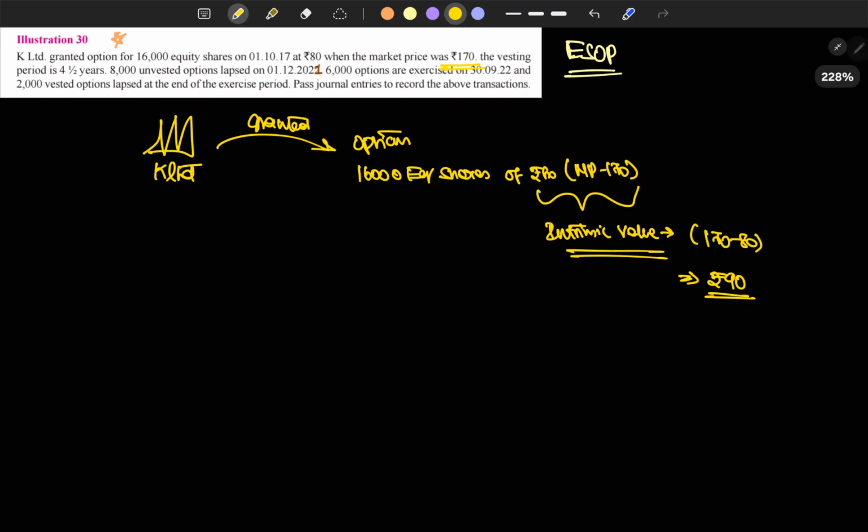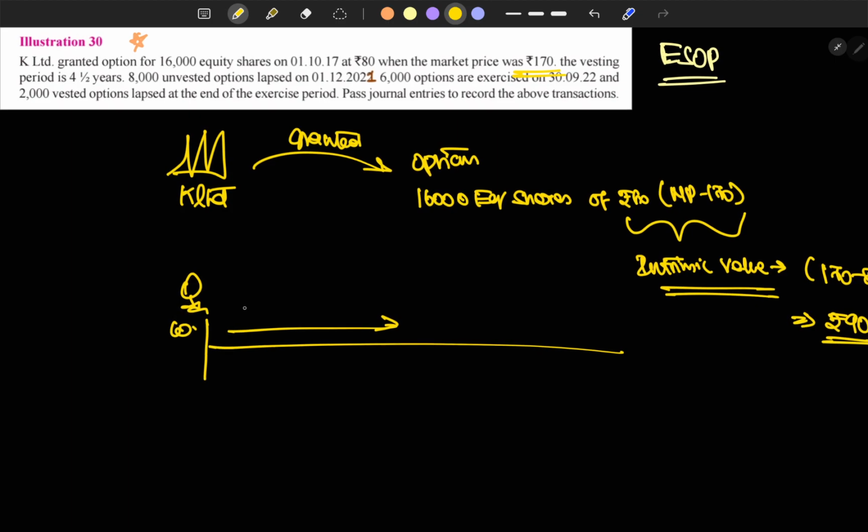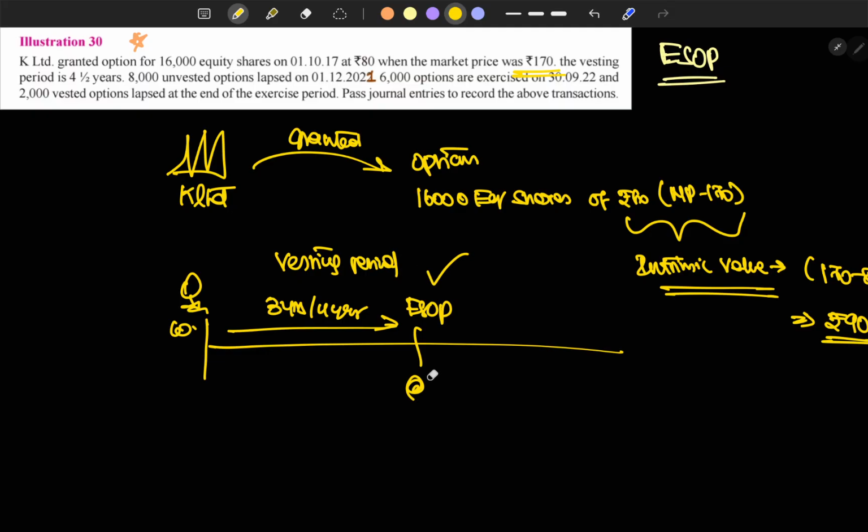Okay, and what else? Vesting period. Usually when the company is issuing an employee stock option plan, they'll fix a timeline. Like if the employee enters the organization, he has to stay with the company for at least 3 years or 4 years or whatever timeline is fixed by the company. So this is the vesting period to get eligible for the ESOP, which is the employee stock option plan. Once he reaches the 3 years or 4 years, he'll get the ESOP options at subsidized prices, like here we are getting at rupees 80.